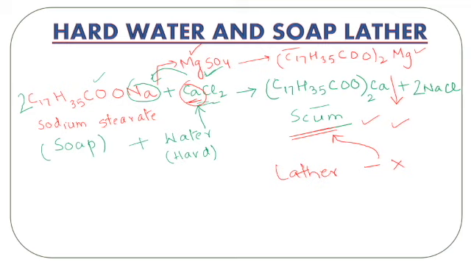So that is the reason why hard water is not able to form lather with soap. You need to rub it for a longer and longer period of time, and then you'll get only a very little amount of lather. The moment these calcium and magnesium ions are exhausted, removed from that part of water which is in your hand, immediately the lather formation will take place.